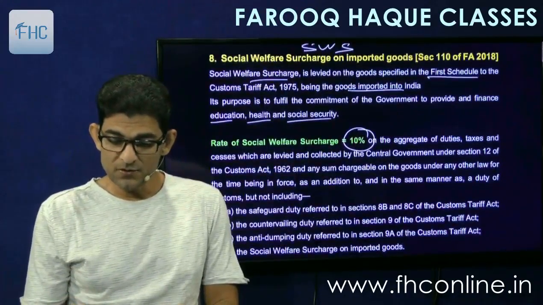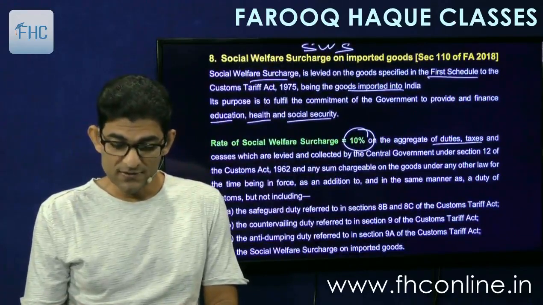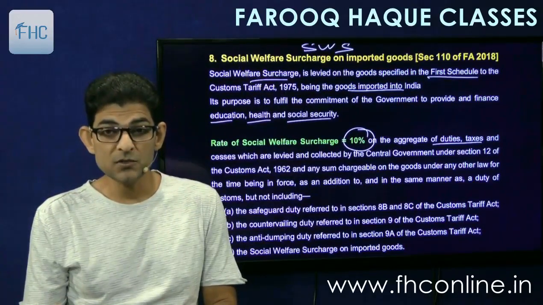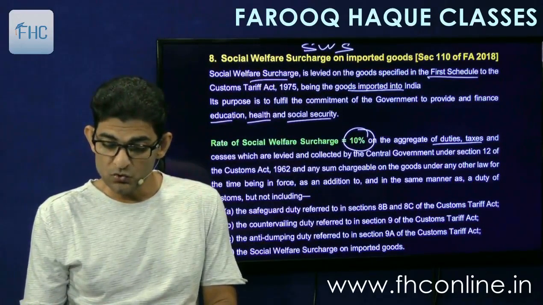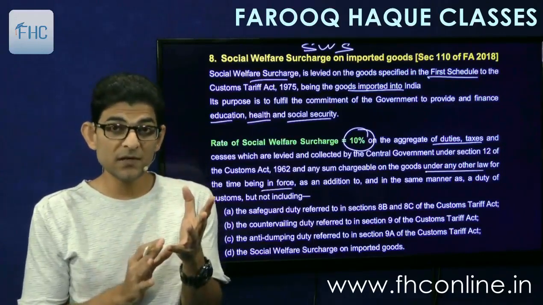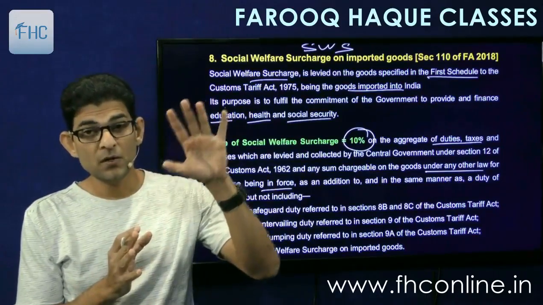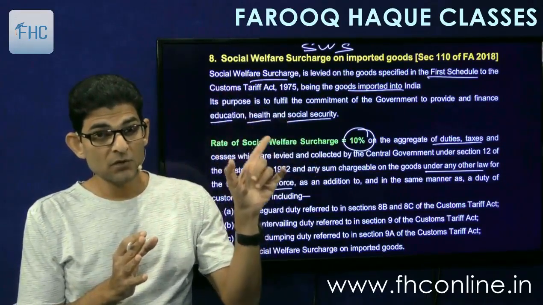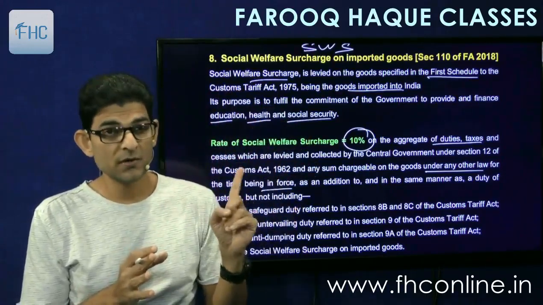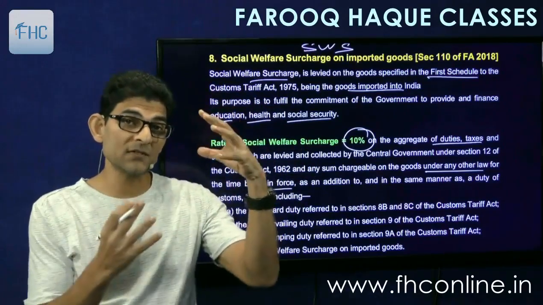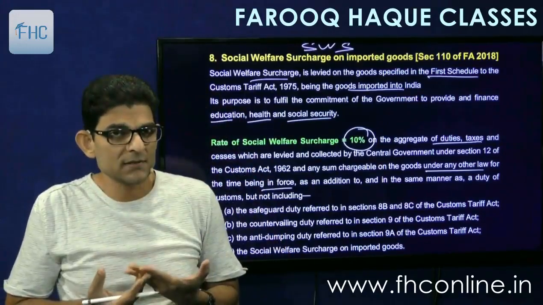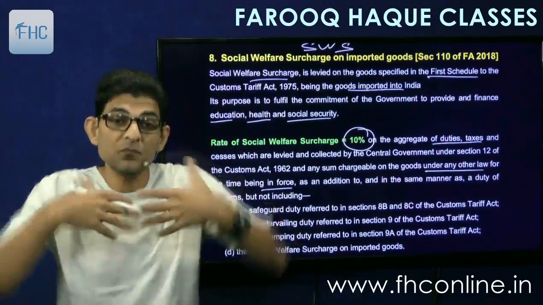The rate is 10% on the aggregate of duties, taxes and cesses which are levied and collected by the central government under section 12 of the Customs Act 1962, and any sum chargeable on goods under any other law for the time being in force. Means this is similar to integrated tax. Transaction value is not considered here. Social welfare surcharge is on taxes only. It is not on the original value of the goods. Integrated tax is on value plus taxes. Social welfare surcharge is only on taxes. Okay, only on tax. So this is 10% of taxes.